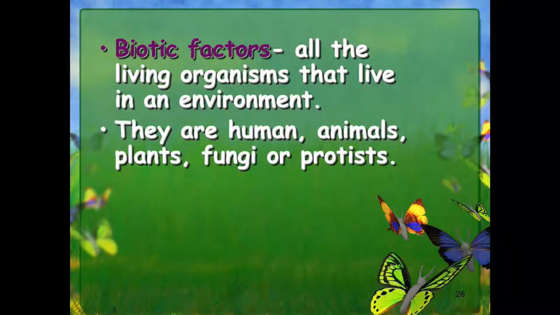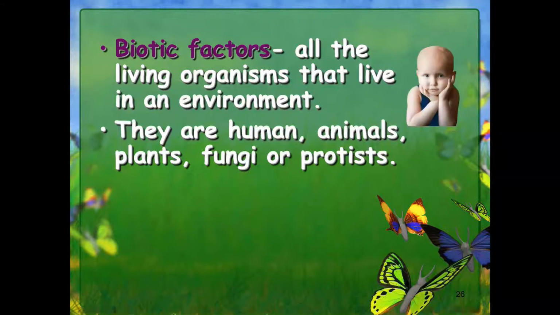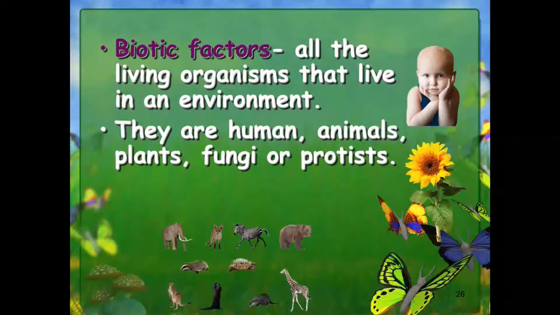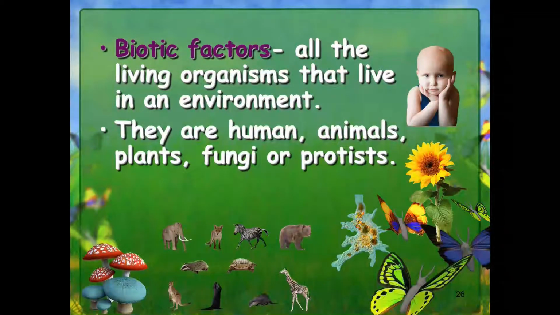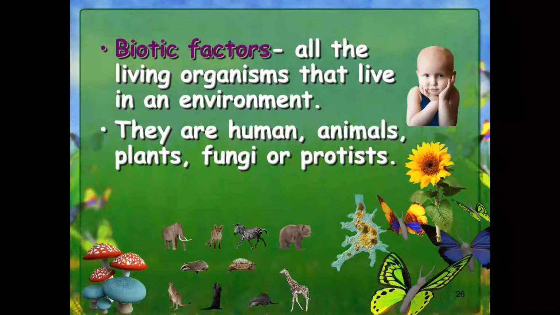They can be humans, animals, plants, fungi, protists, any of these organisms. We can see from the picture: a baby human, a group of animals, a sunflower plant, these colorful mushrooms as an example of fungi, and also the amoeba for protists. So all those living things in the environment, we call them biotic factors.